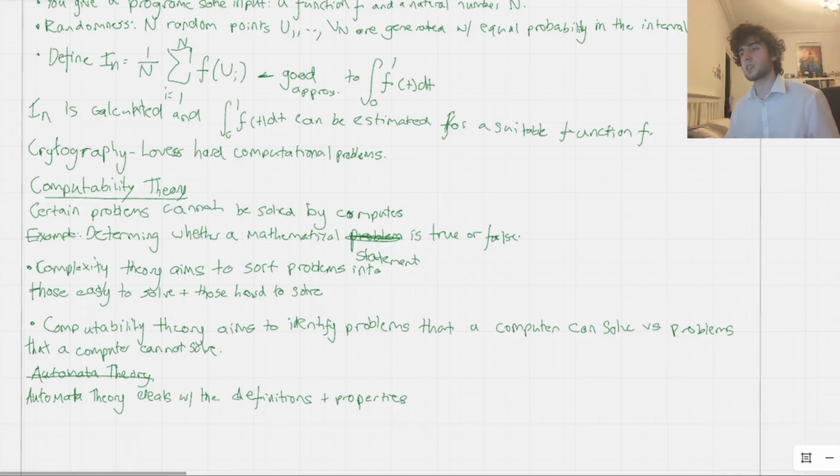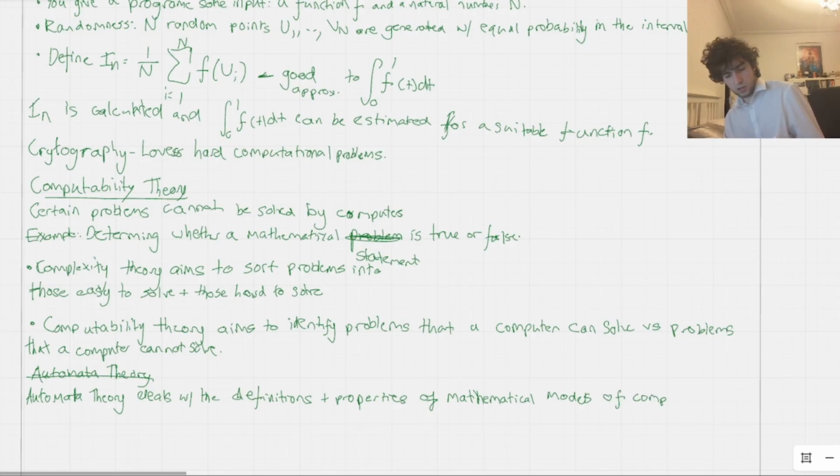Actually, I don't know if you would hope it's complicated, but it is complicated. So there's a lot to it, and hopefully you stick by till the end. But ultimately, automata theory deals with definitions and properties of mathematical models of computation. And as I've already said, these play lots of roles in applied areas of computer science. Okay, so coming to the end here.